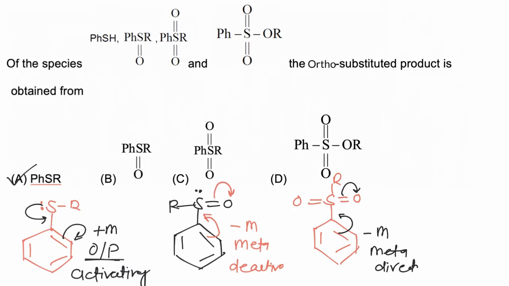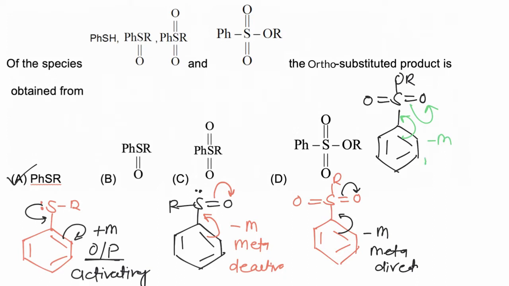In option 4, again the benzene ring is connected with a functional group which is having a polar pi bond, and due to the presence of this polar pi bond, it will withdraw electrons from the ring, it will have minus M effect, and it will be meta-directing, and hence the correct answer is A.